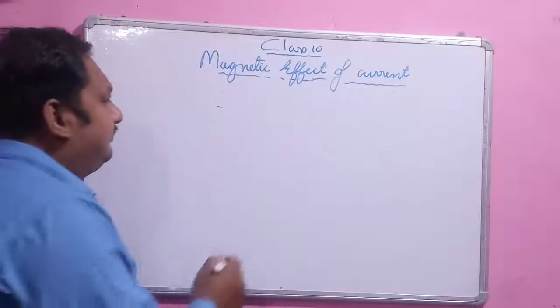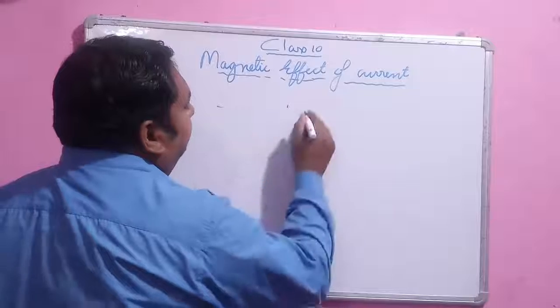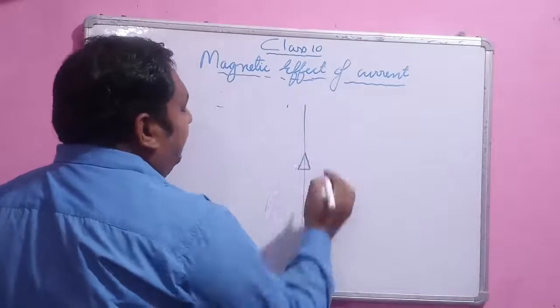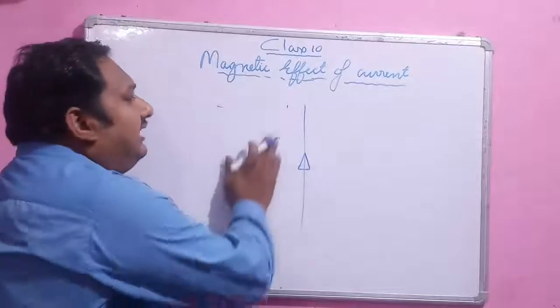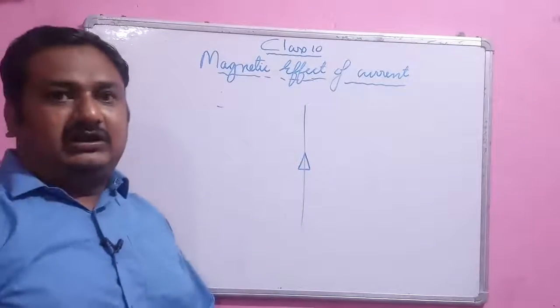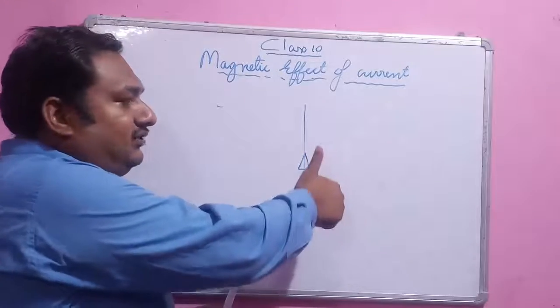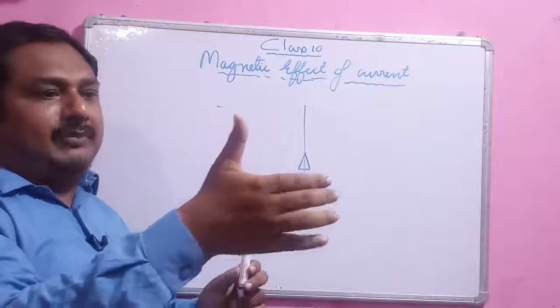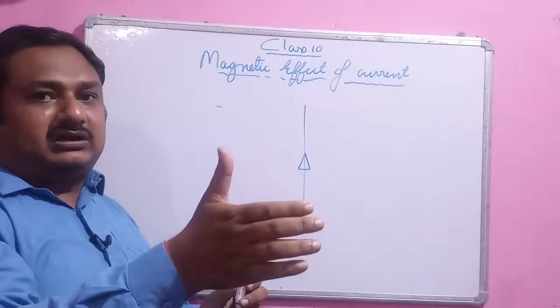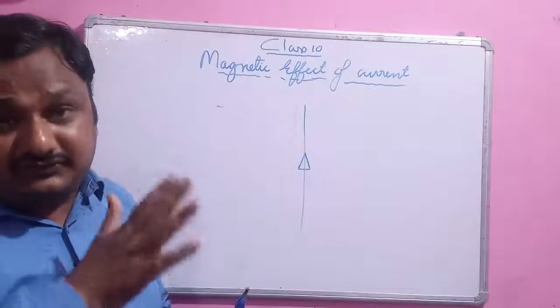So let's suppose a current is flowing through this wire. Now, in order to get the direction of the magnetic field, this rule says that you have to align your thumb in the direction of current, and you have to curl your fingers. The direction of the curling fingers gives the direction of the concentric circles.